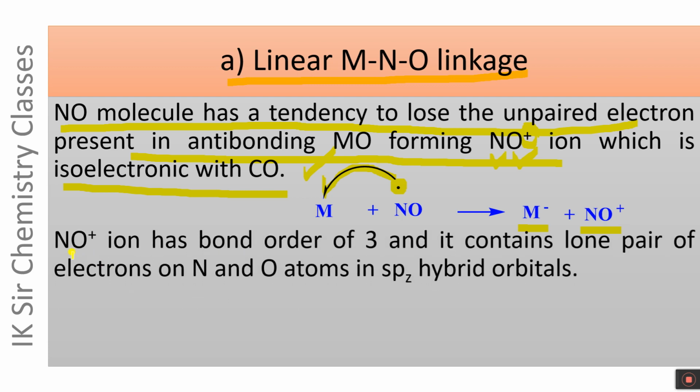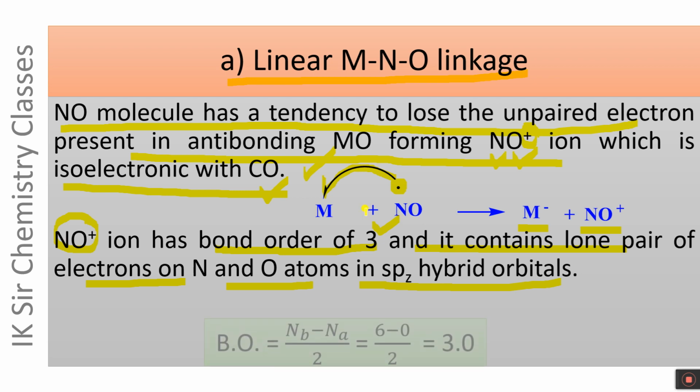NO plus ion, which is isoelectronic with CO, has bond order of 3 like CO, and it contains lone pair of electrons on nitrogen atom and oxygen atom in sp hybrid orbitals, as we have seen in the MO diagram.